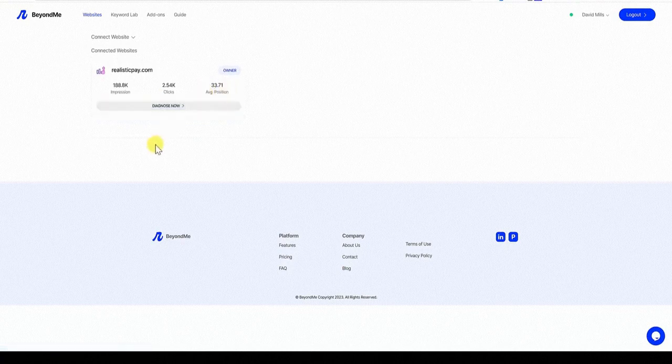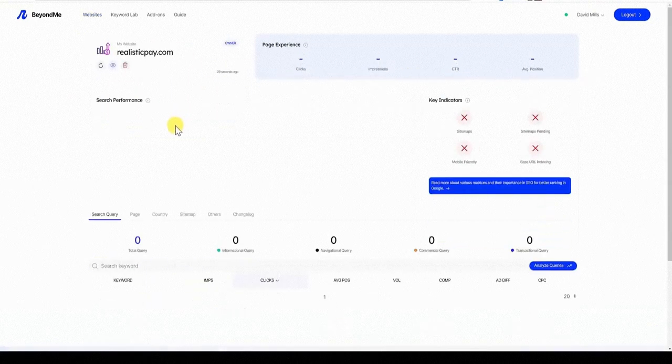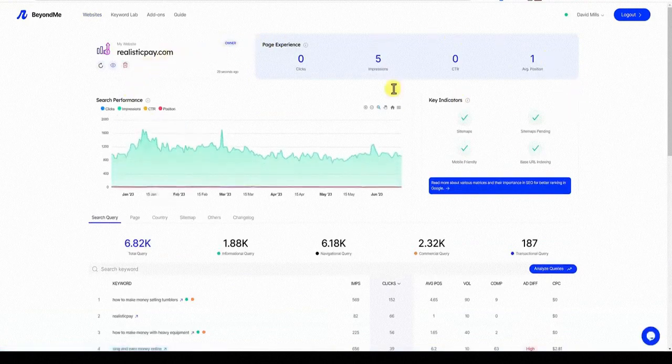That's definitely going to come from Search Console. But in order to fully connect your site and diagnose, you have to go through that step I just did, right? So then right here, I'm going to go ahead and go diagnose now. And then now, here we go right here. So we just diagnosed and search performance and so forth. I believe all this data right here is going to come from Search Console.